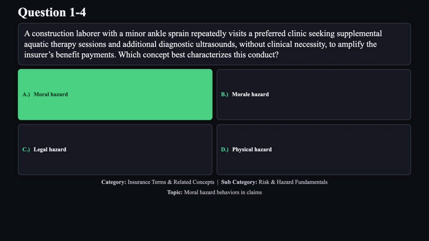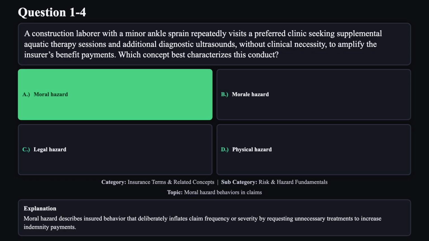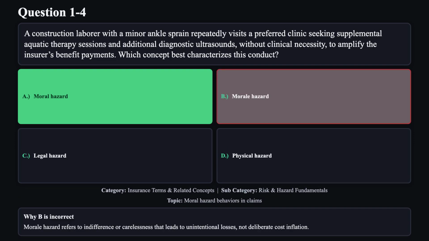The correct answer is A. Moral hazard describes insured behavior that deliberately inflates claim frequency or severity by requesting unnecessary treatments to increase indemnity payments. Reason B is not correct. Morale hazard refers to indifference or carelessness that leads to unintentional losses, not deliberate cost inflation.